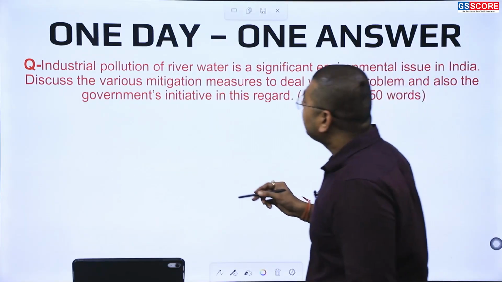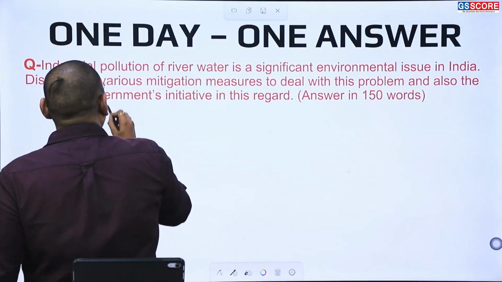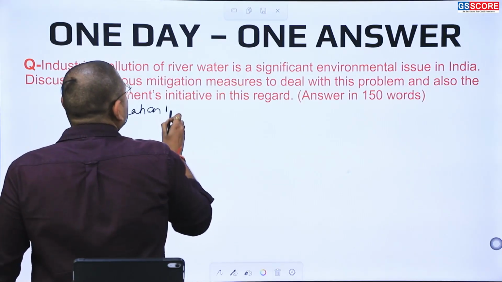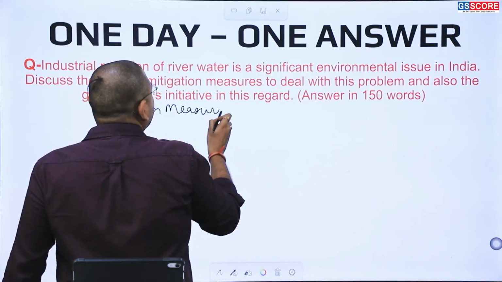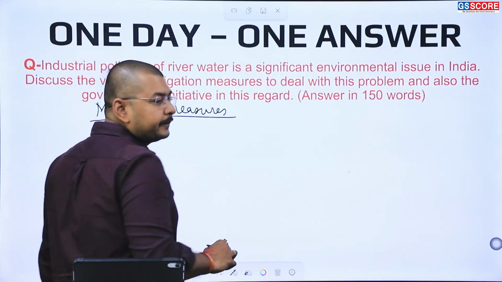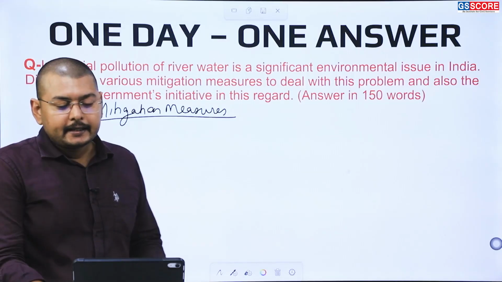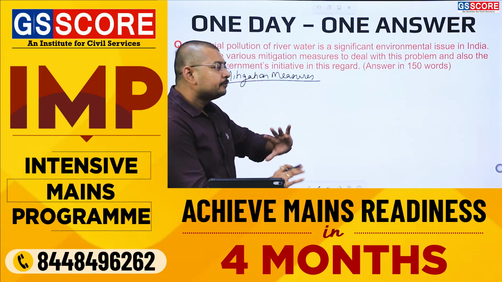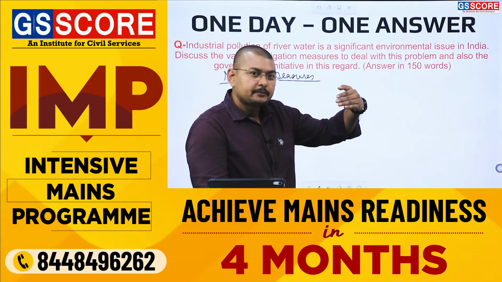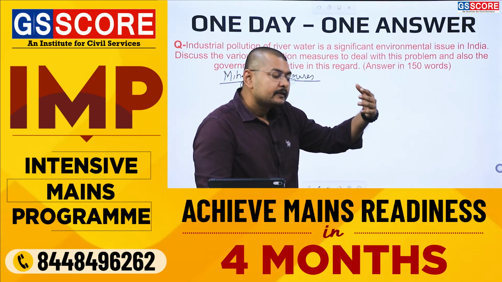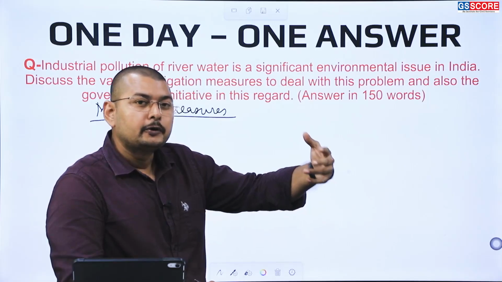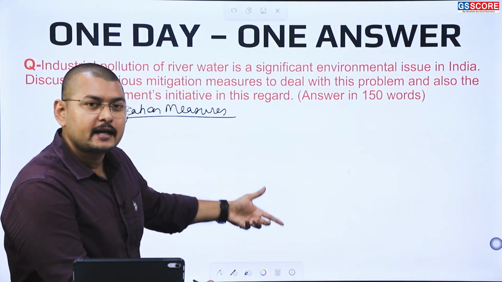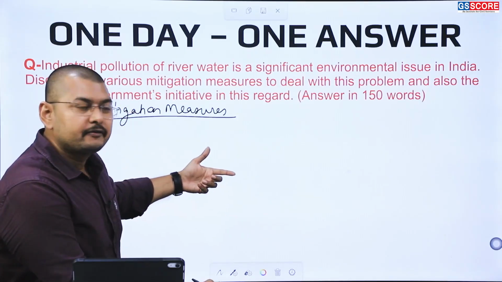So when I talk about the next part of the question, I need to highlight the mitigation measures. When I highlight the mitigation measures, I need to see what can be done right now to lower the impact of the polluted water on the various environmental areas and dimensions which we have seen in the previous part.